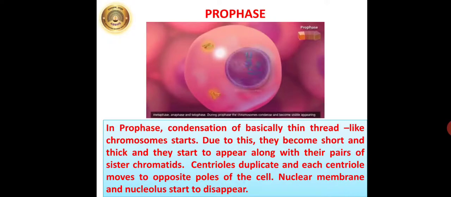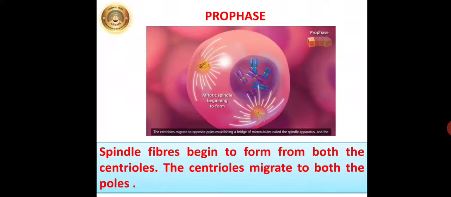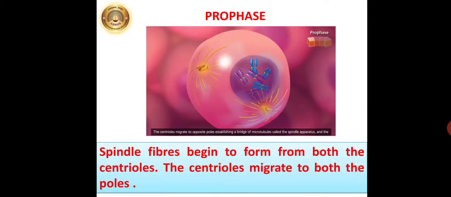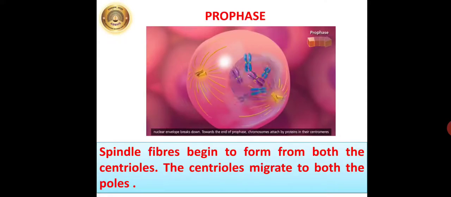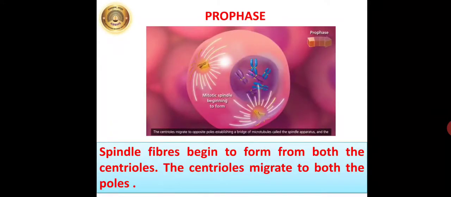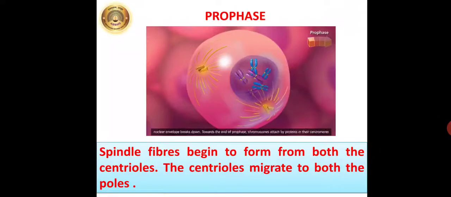So, just observe the picture here very well. In the prophase only, the spindle fibers begin to form from both the centrioles, and the centrioles migrate to both the poles. Just observe here carefully.